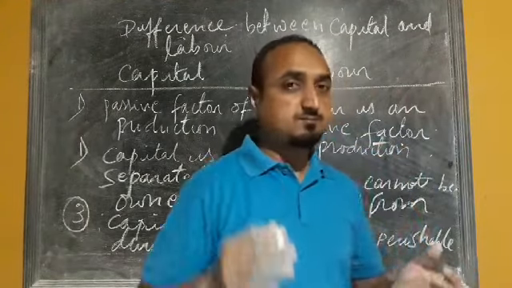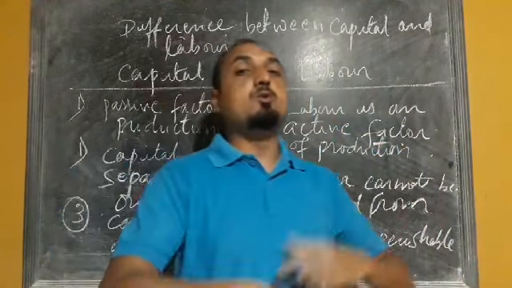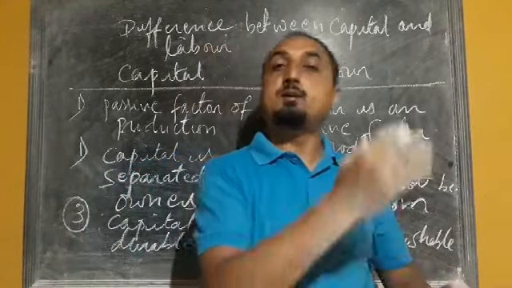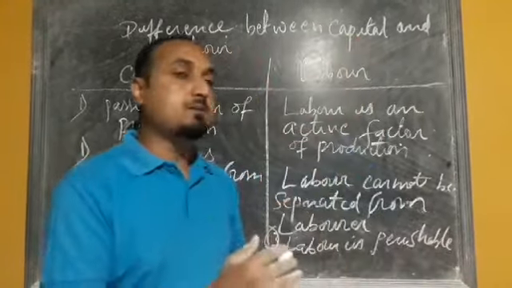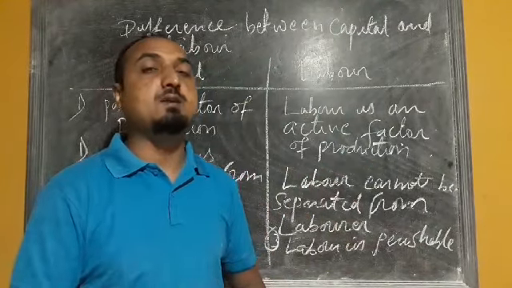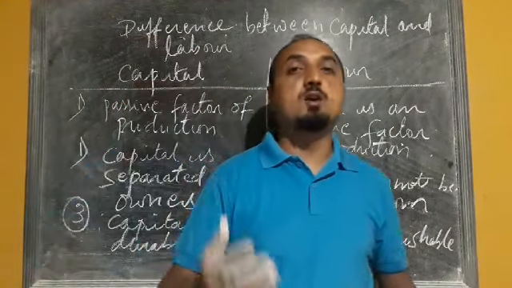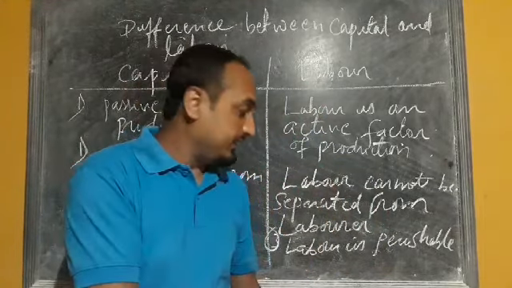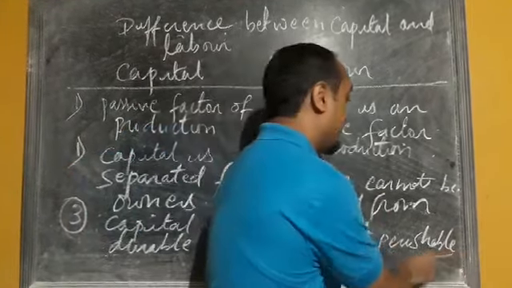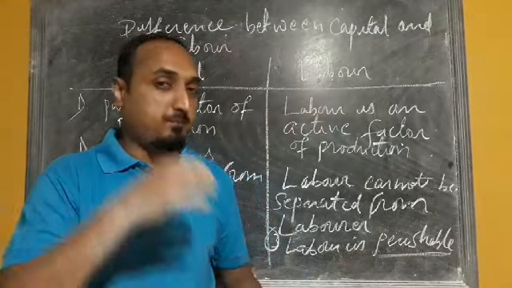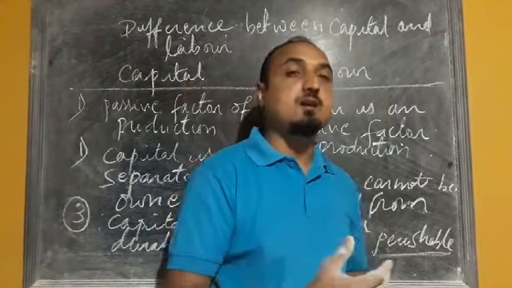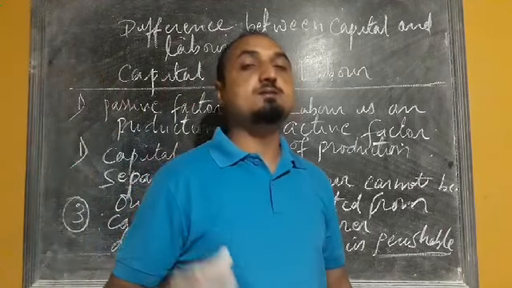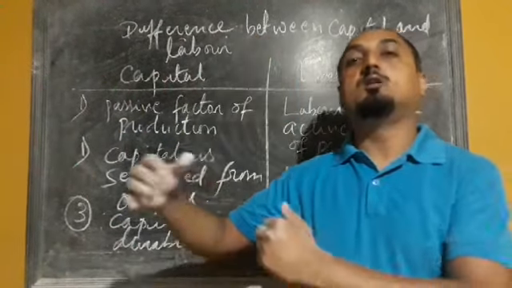Perishable means if you don't use that labor for a particular day, his labor will be wasted for that day. Once we are not using him, he may forget his talent, knowledge, skill, he may become dull, he may lose his quality. That's why it is called perishable. It will start losing his talent, skill, whereas capital is durable. Machinery and equipments can be used for a very long time period.